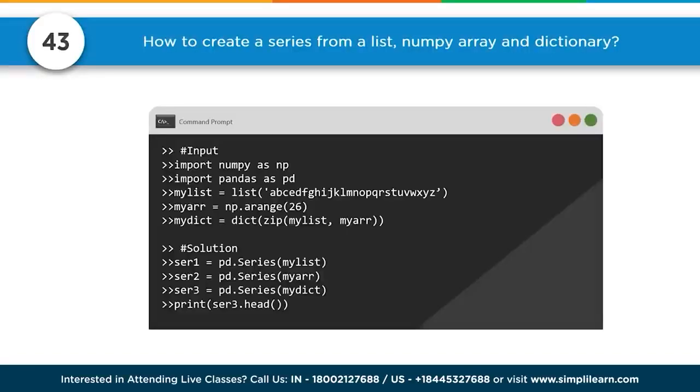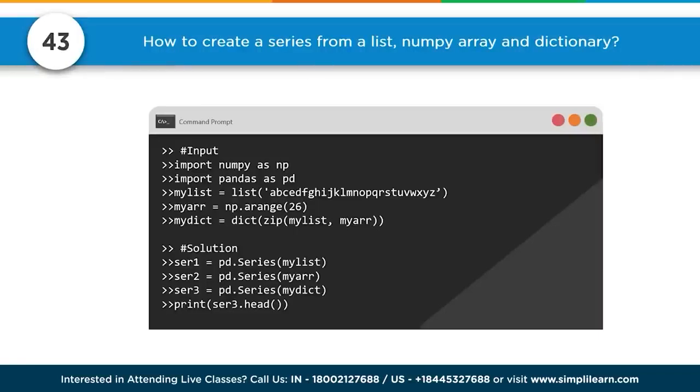Number 43, how to create a series from a list, NumPy array, and dictionary. So we'll go ahead and import our NumPy, our pandas, and have my list. And you can see here we have my list equals list of A, B, C, D, E, F, G all the way through. So my list now makes a list of that. For array, we have np.arange to 26. My dictionary will create a dictionary with zip my list, my array. So I'll just use the NumPy array we just created with my array to go into the dictionary. And the solution is simple with pd.Series my list, pd.Series my array, pd.Series my dictionary. So it's all about knowing the dot, capital S-E-R-I-E-S.